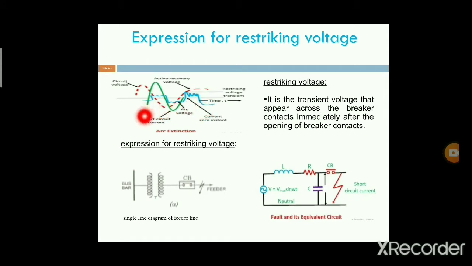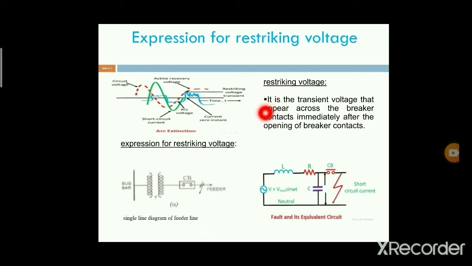Okay, these are the terms for system voltage, short circuit current, arc voltage and current zero interruption. The natural current zero interruption will be obtained in every half cycle. After the oscillations die, that voltage is called the recovery voltage. In the previous class, I also gave the definitions for the restriking and recovery